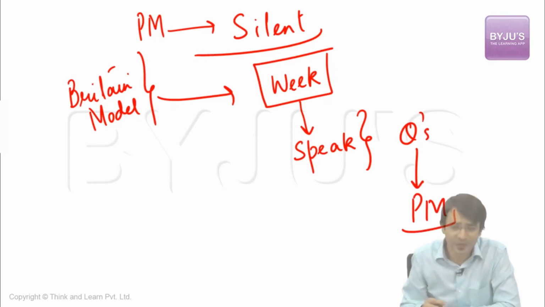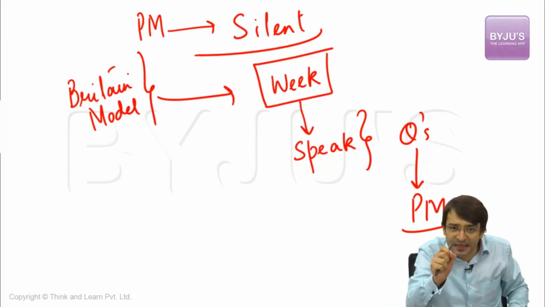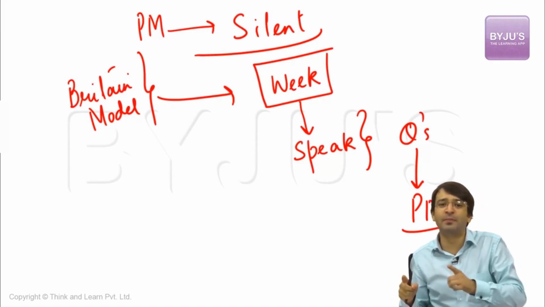We have the provision of asking questions to ministers, but we do not have a provision where we can directly ask questions to the Prime Minister. So let's have this agenda as well. The Prime Minister will not have any alibi, any excuse to remain silent on important issues, because he will be mandated to speak at the end of that week and questions will be asked to the Prime Minister.